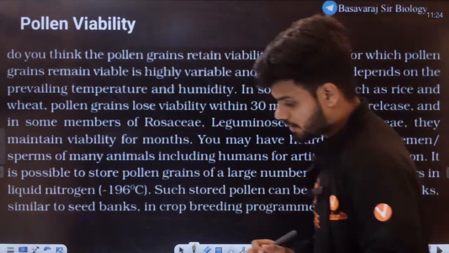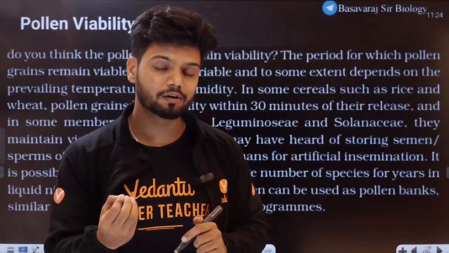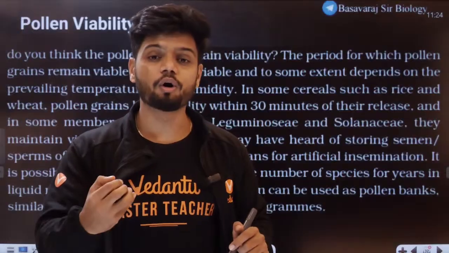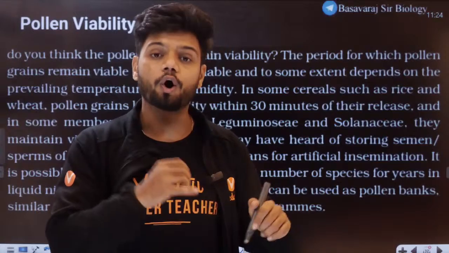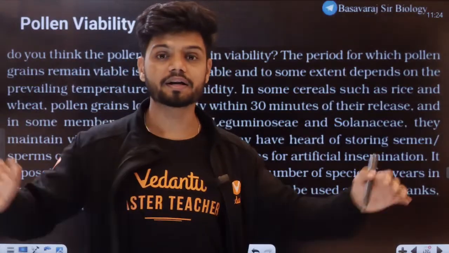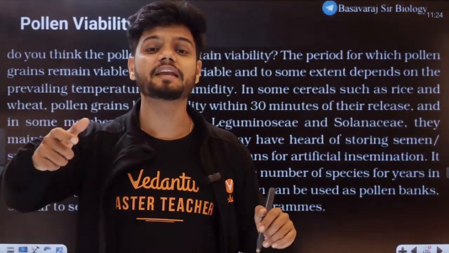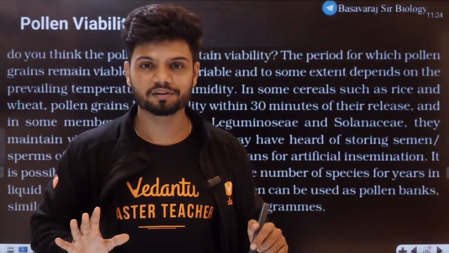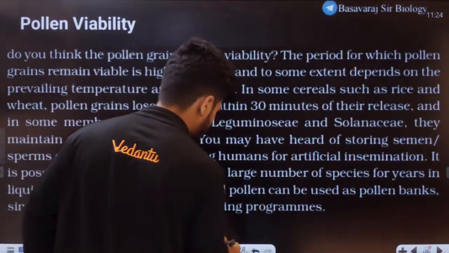Now students, if that concept is clear, there is something called pollen viability. The meaning of pollen viability is how long the pollen grain can stay active, like hyperactive, once it has been released, before landing on the stigma or before fertilization. This viability is very variable: in some cereals it is only 30 minutes, but in other cases it can last for months. Let me show you the NCERT lines.